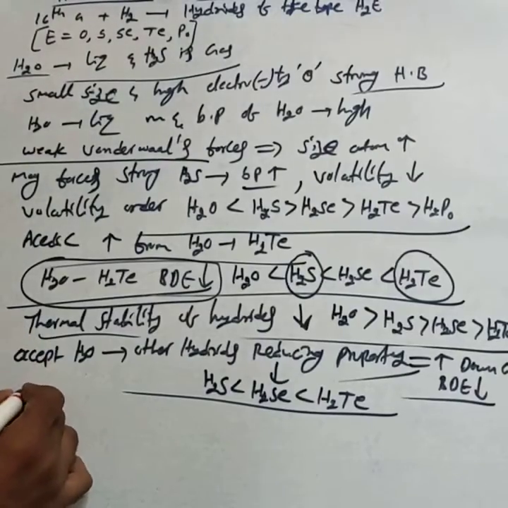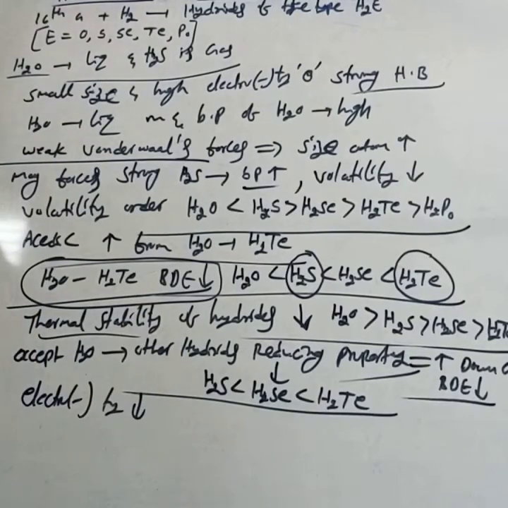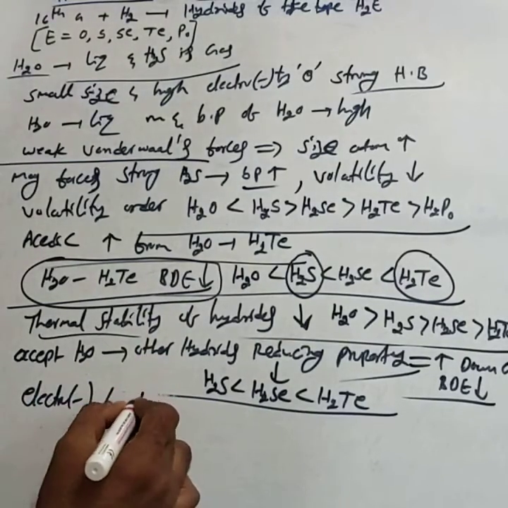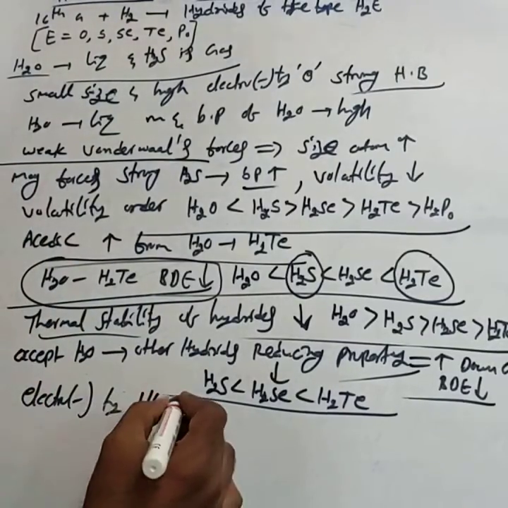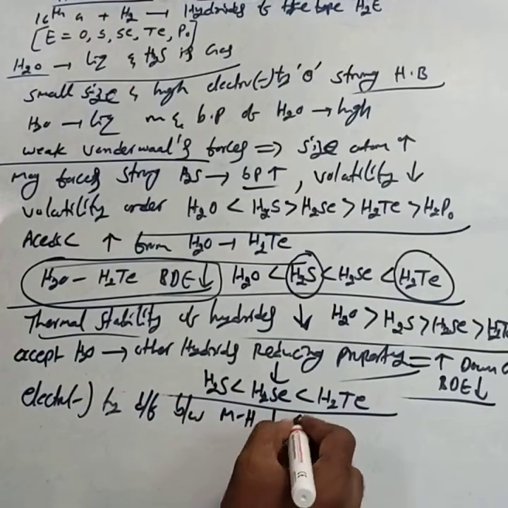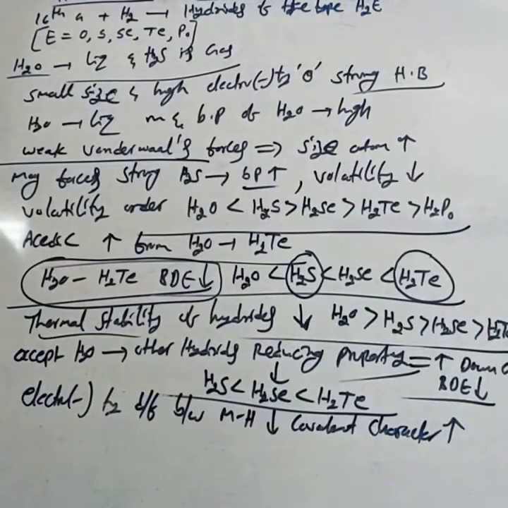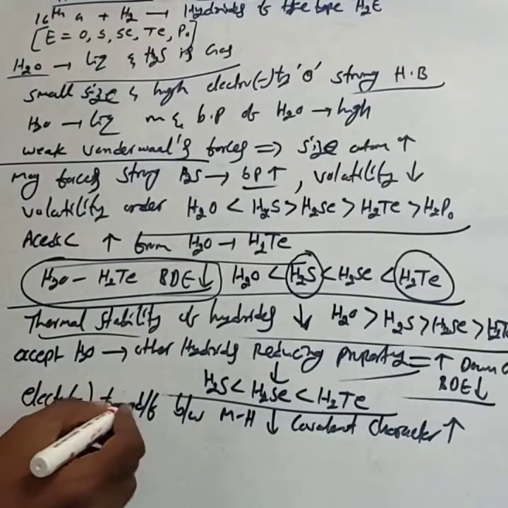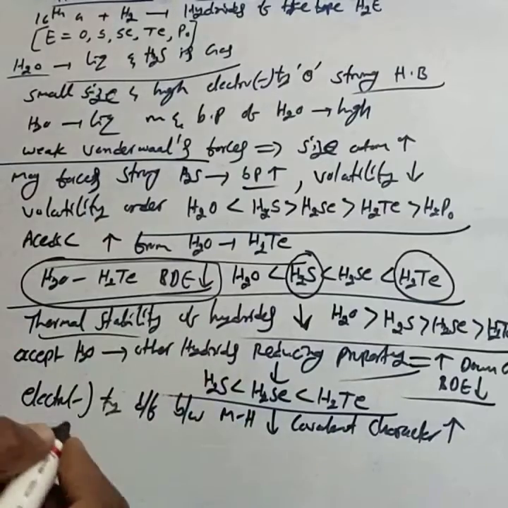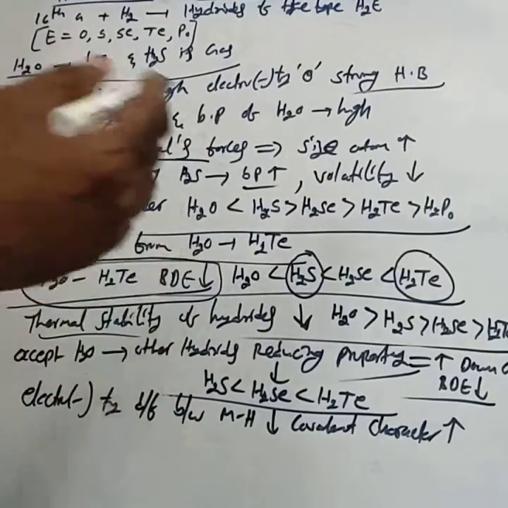Then, the electronegativity difference between the metal and hydrogen decreases, so the covalent character of these hydrides increases. In H2O, oxygen is more electronegative.